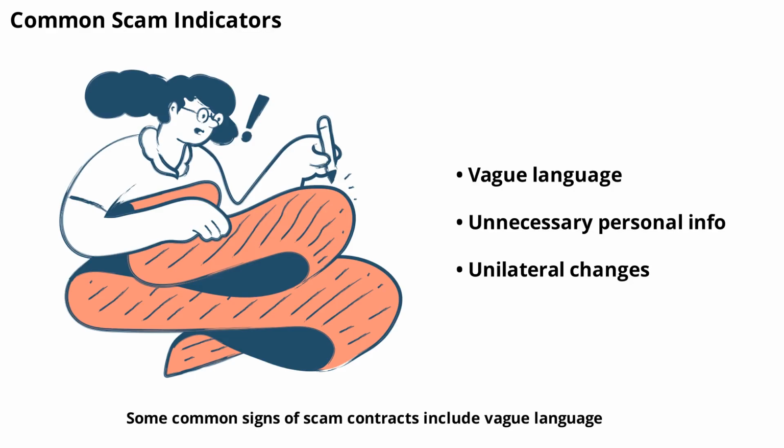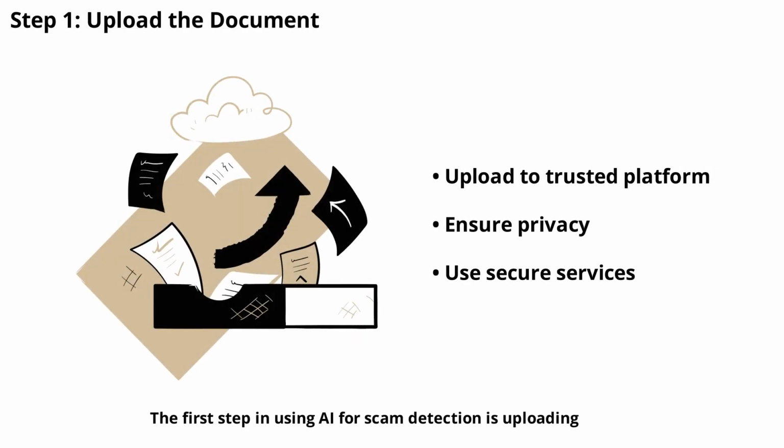Some common signs of scam contracts include vague language, requests for unnecessary personal information, and clauses that allow the other party to change terms without notice. AI tools are trained to spot these indicators and alert you to their presence, helping you avoid falling victim to scams.